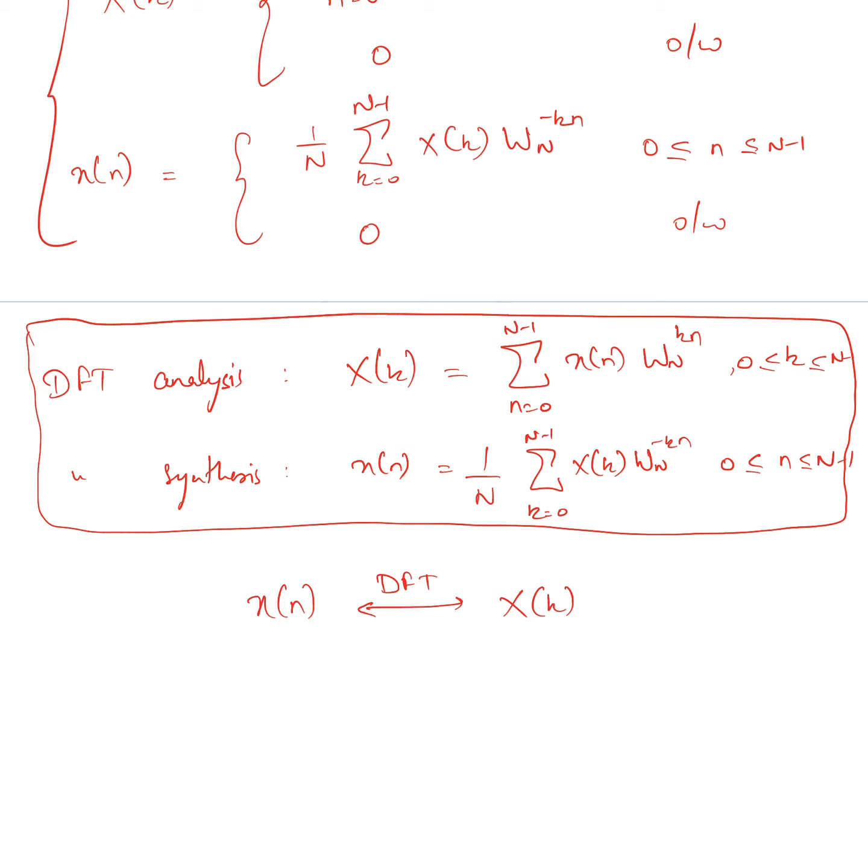So whatever we had seen with the discrete Fourier series, the discrete Fourier transform X of k is equal to samples of the periodic Fourier transform X of e raised to the power j omega, right? And if the synthesis equation is evaluated for values of n outside the interval 0 to N minus 1, the result will not be 0 but rather a periodic extension of x of n. So the inherent periodicity is always present.